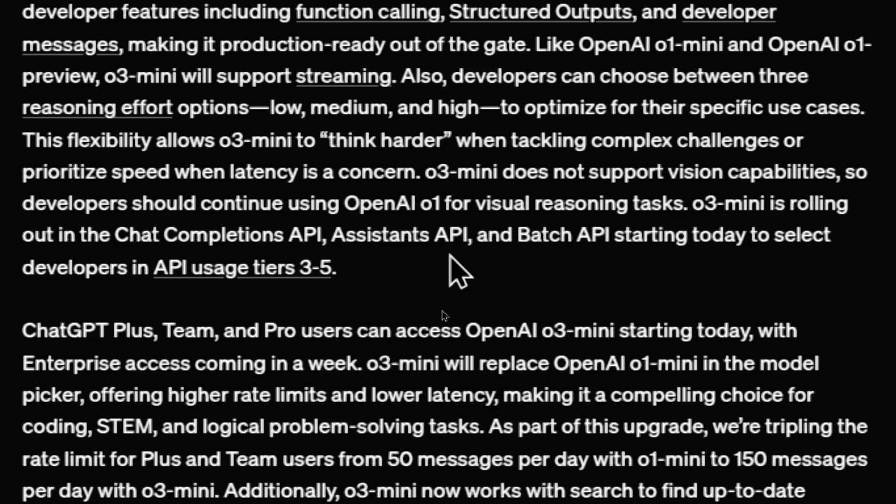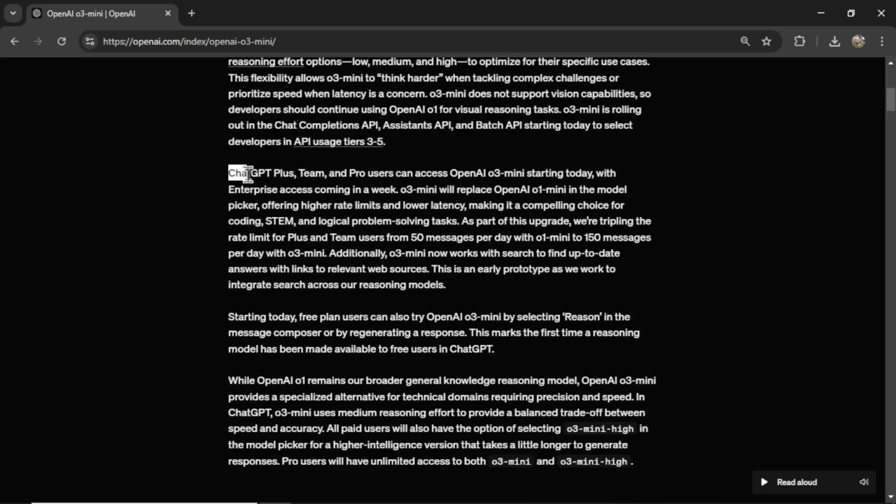O3 Mini does not support vision capabilities. That's disappointing. So developers should continue using OpenAI O1 for visual reasoning tasks. O3 Mini is rolling out in the Chat Completions API, Assistance API, and Batch API starting today to select developers in API usage tiers 3 to 5. ChatGPT Plus, Team, and Pro users can access OpenAI O3 Mini starting today, with enterprise access coming in a week.